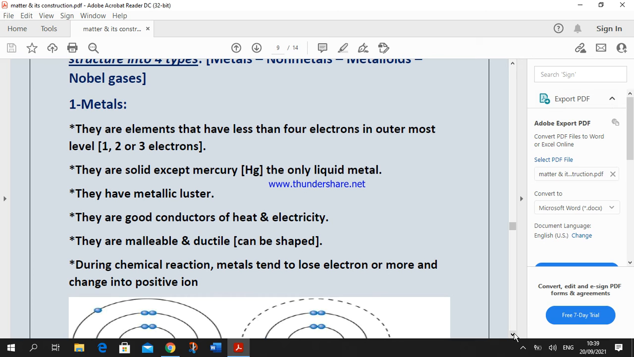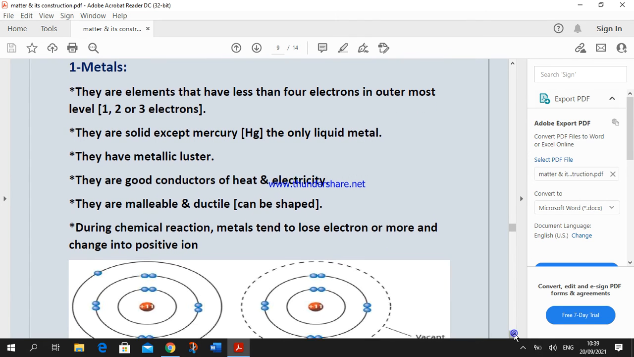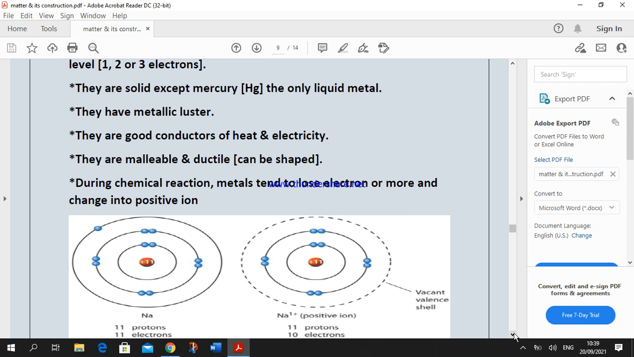Metals are characterized by being solid except mercury. Mercury is the only liquid metal in the table. They have metallic luster, they are shining. They are good conductors of heat and electricity. They are malleable and ductile, so they can be shaped easily. And as for the activity of metal atoms during chemical reactions,